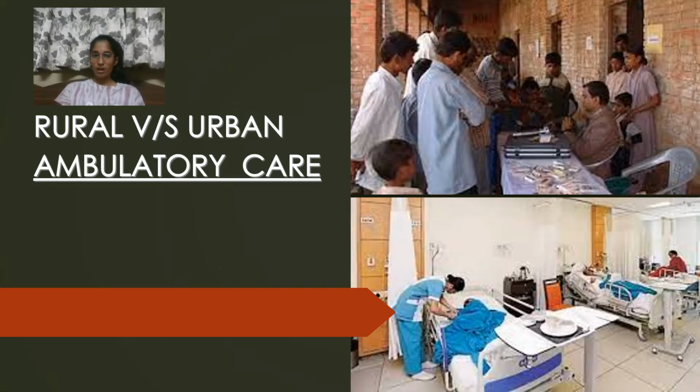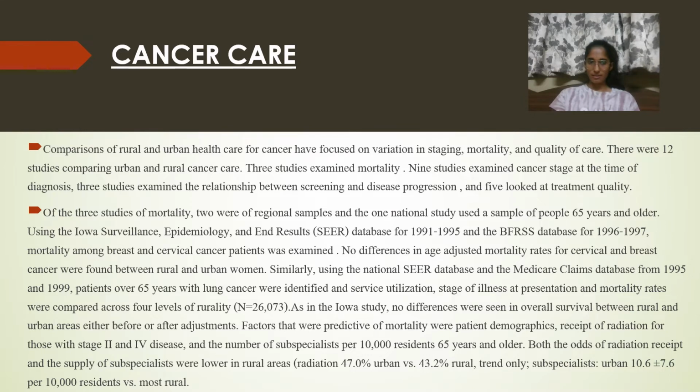Moving on. Rural versus urban ambulatory care. First, cancer care. Comparisons of rural and urban health care for cancer have focused on variation in staging, mortality, and quality of care. There were 12 studies comparing urban and rural cancer care. 3 studies examined mortality, 9 studies examined cancer stages at the time of diagnosis, 3 studies examined the relationship between screening and disease progression, and 5 looked at treatment quality.